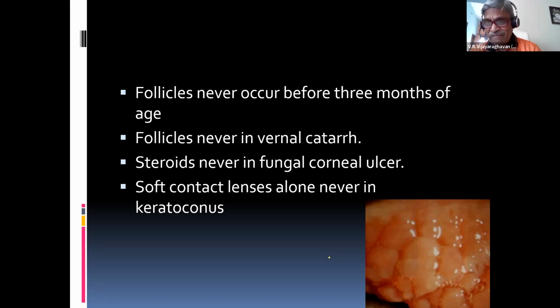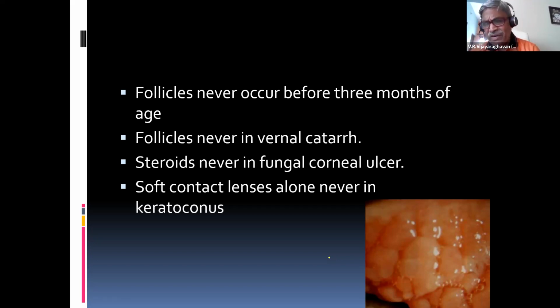Papilla can be seen in vernal catarrh. Follicles will never be seen. Never occur. If I get follicle and papilla together in the same patient, it has to be trachoma, a chlamydial infection. Trachoma, chlamydia infection, is the classical cause. Never make a diagnosis of follicles in vernal catarrh. You can easily get caught in exams.